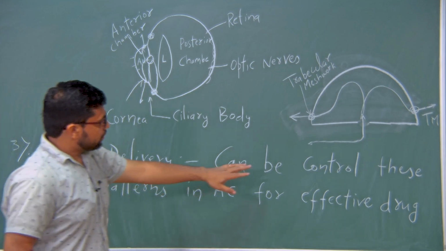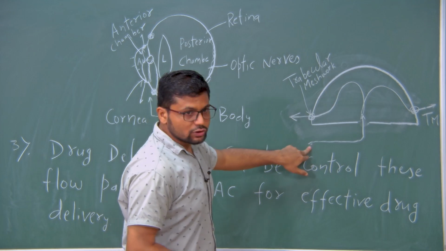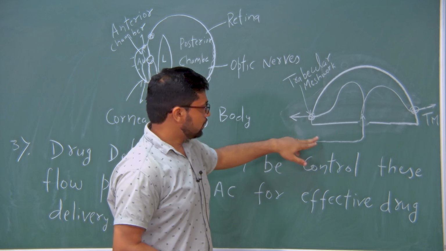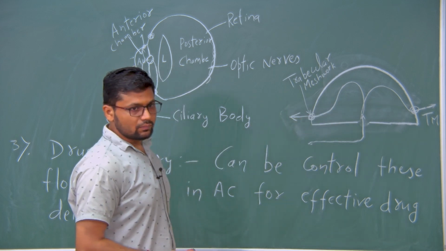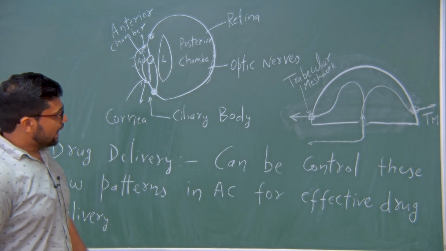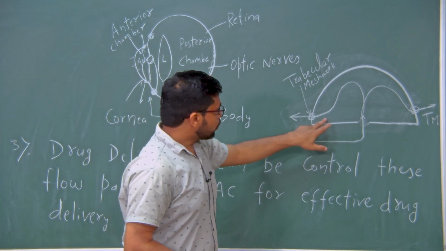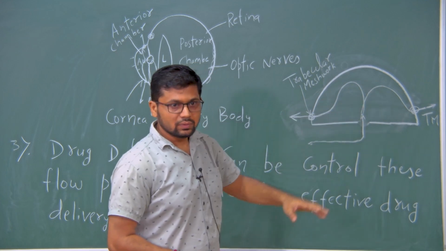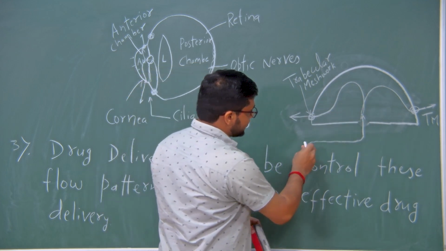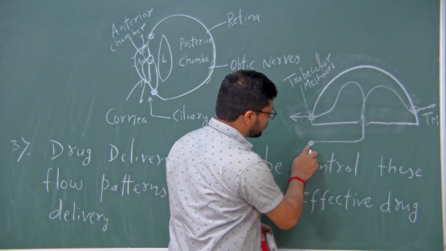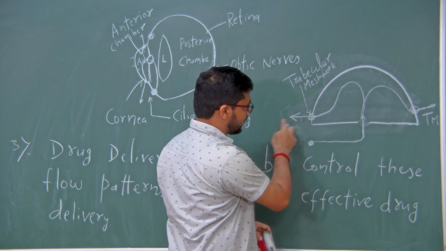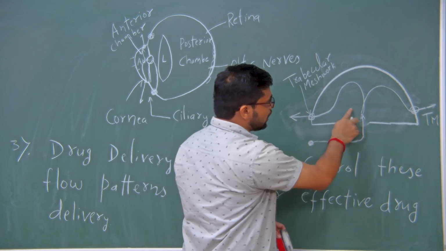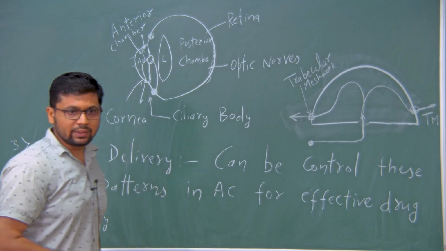What I mean to say here is, aqueous humour is produced continuously, and it is continuously coming out also. This process is continuous. Because of that, the total amount of aqueous humour inside the anterior chamber will remain constant over time. It is continuously produced at a constant rate, and continuously exiting the anterior chamber at a constant rate.